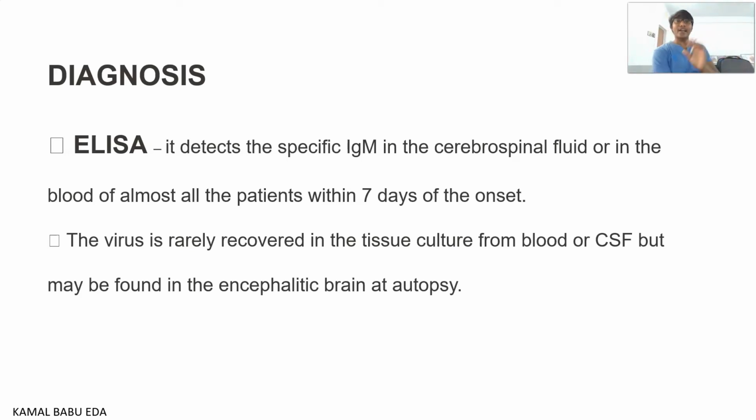You can identify IgM antibodies. Since it is a neurological disease, you can identify it in the cerebrospinal fluid, and also in the blood cultures, and in very rare conditions in the tissue cultures also. Whenever you are doing an autopsy, you can find the organism in the blood and cerebrospinal fluid in an encephalitic brain.